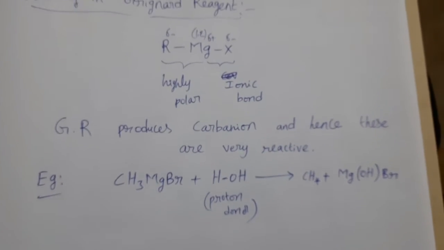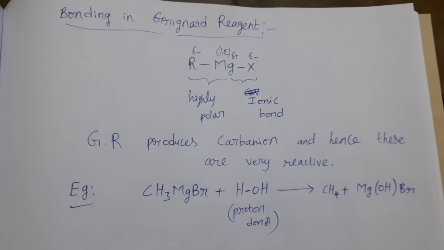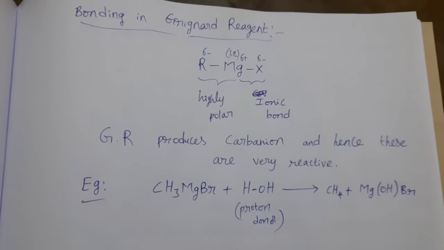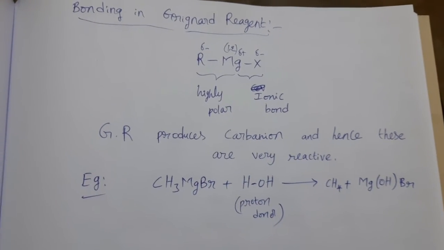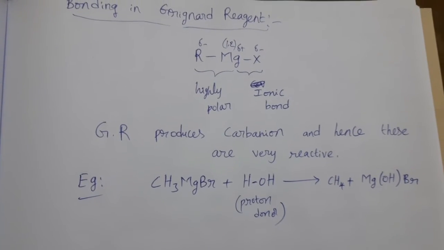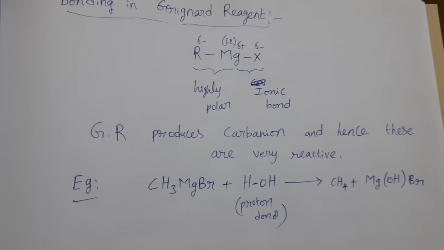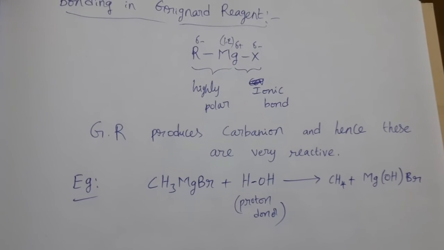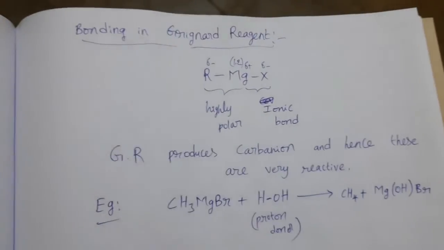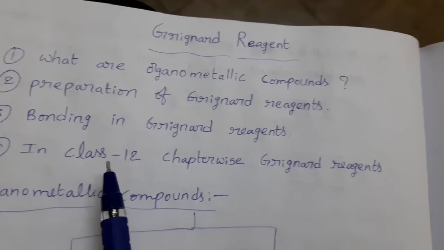In this way, this type of bonding is present in Grignard reagent. These Grignard reagents can react with alcohols, aldehydes, ketones, carboxylic acids, esters, amides, primary amines, secondary amines. With all these compounds, Grignard reagents can react and form corresponding compounds. Now see, chapter wise Grignard reagents. In which chapter we will study these Grignard reagents in class 12.